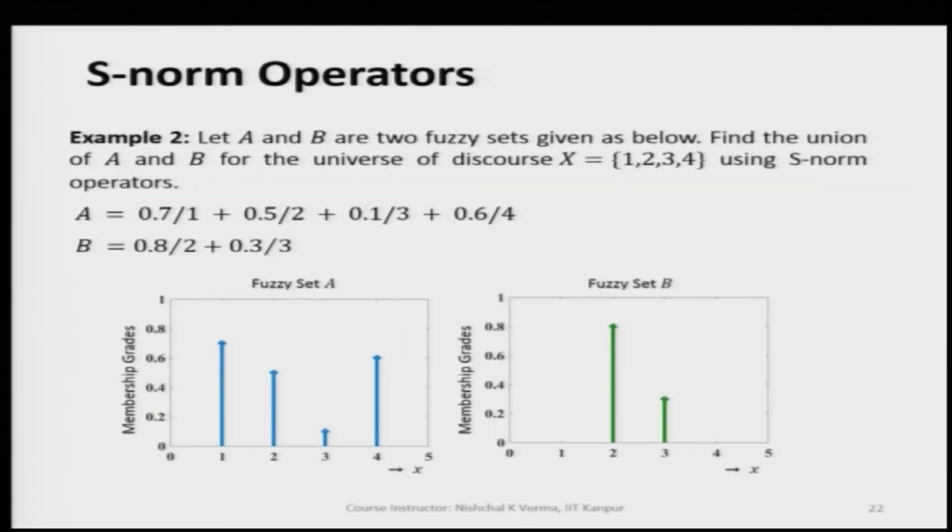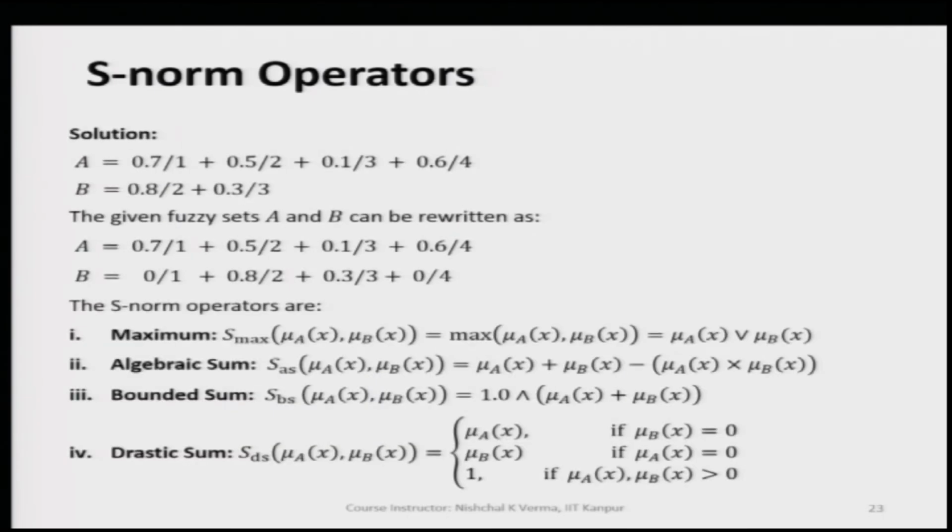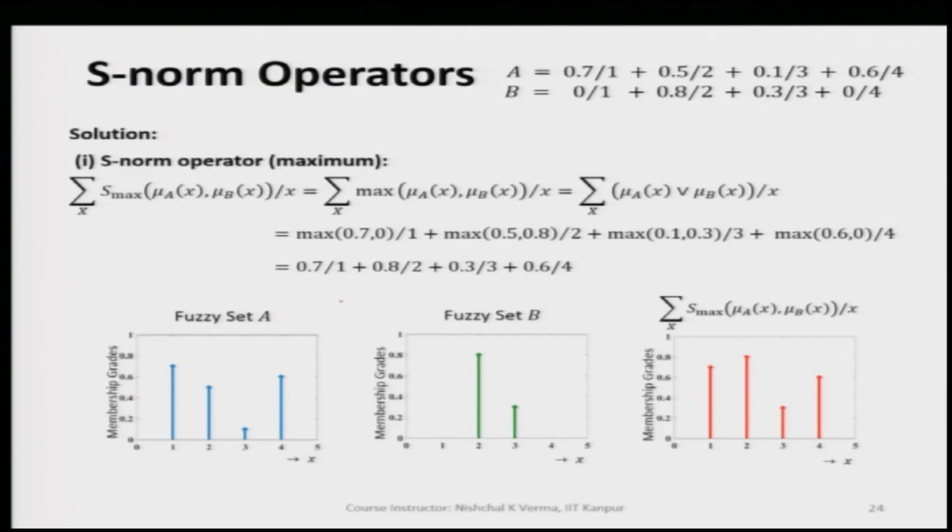Now, let us take one more example. Earlier we took two continuous fuzzy sets A and B. Now, let us take two discrete fuzzy sets A and B and see what the outcome is as we change the different kinds of S norms. So, when we apply the maximum S norm, for the same example, we have the discrete fuzzy sets A and B like this. The A is